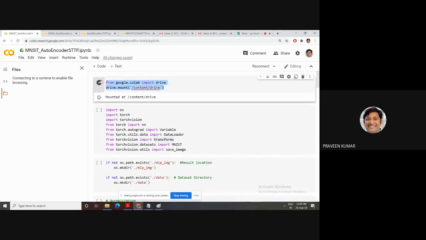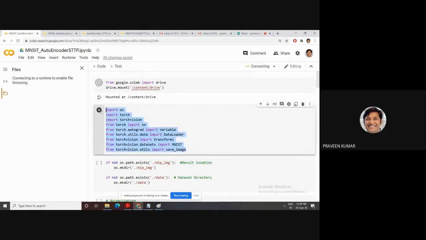If your dataset is present in your drive, or you want to generate your result on drive, the first step is to mount your drive. Then after mounting, as in any programming, whether C, C++, Java or Python, you must import your packages. These are the standard packages to import.